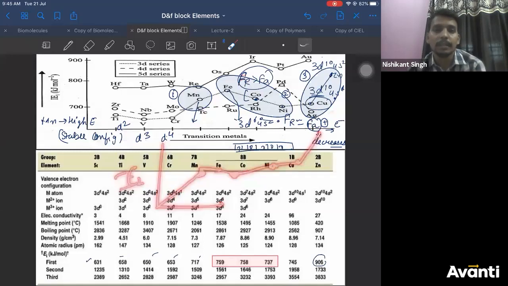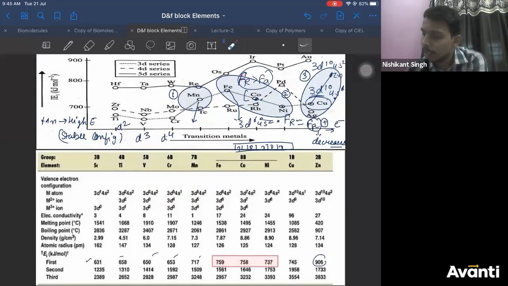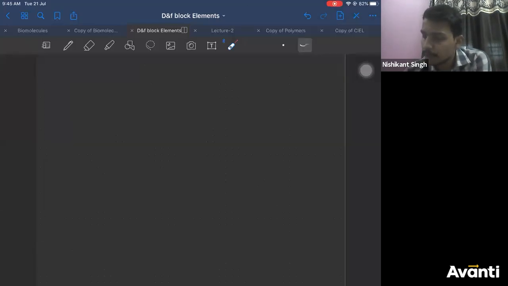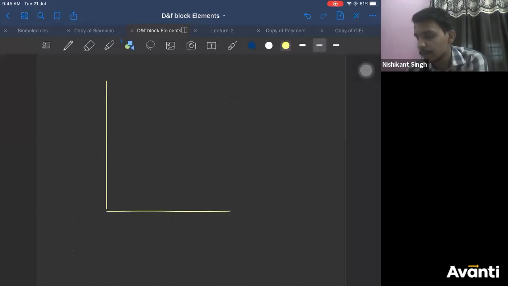The graph will be like this, right? Now, let us plot a rough graph for second ionization energy also.